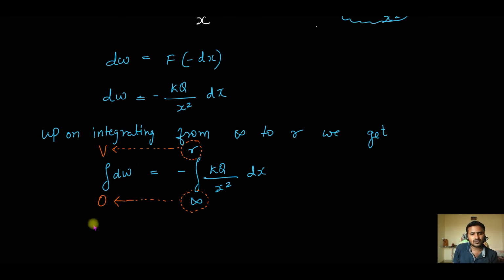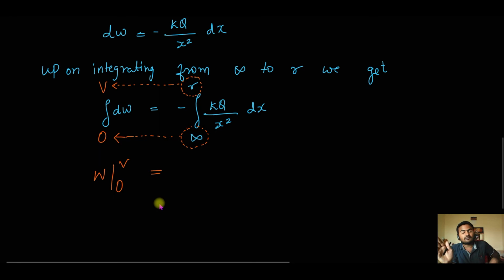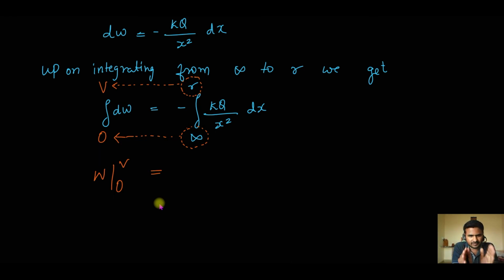Now integration of dw is nothing but W, total work done from 0 to V. We substitute the limit. All these things you will study in mathematics. There is an entire chapter dedicated in mathematics called integration. There you will study in detail how to substitute these limits. Now I'm giving you just a basic idea. I've told you what integration is: integration is nothing but summation in physics. That's what we are doing. Now here, what is constant? kQ is constant. You bring it out, right? Then integration of 1 by x square dx. Now there's a general formula.